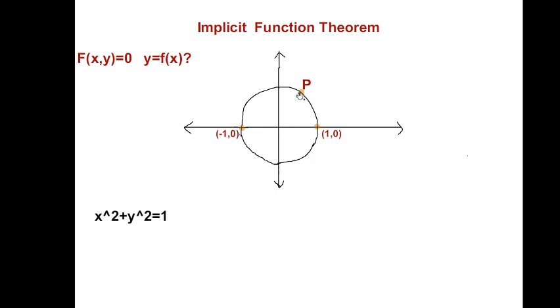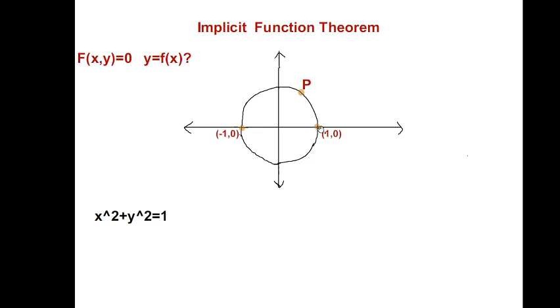So locally it exists. Locally means in a small neighborhood of the point it exists. But it does not exist globally, that is, at all points it does not exist. For example, if I take in particular the point 1, 0. In the neighborhood of 1, 0, you can see here it is the positive root of 1 minus x square and here it is the negative root of 1 minus x square. So I have two values corresponding to one value. So this is not a function.